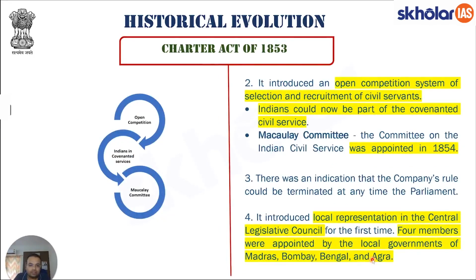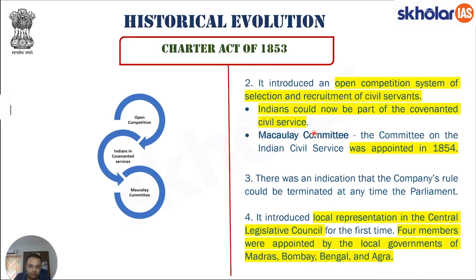It introduced an open competition system for selection and recruitment of civil servants. This again is an important point: in 1833, though an attempt was made, it never came into effect. But in the Charter Act of 1853, what exactly do we see? It actually came into effect, and Indians could now be a part of the civil services.